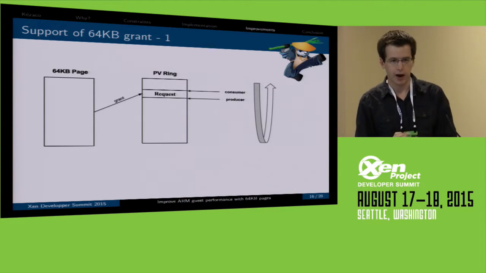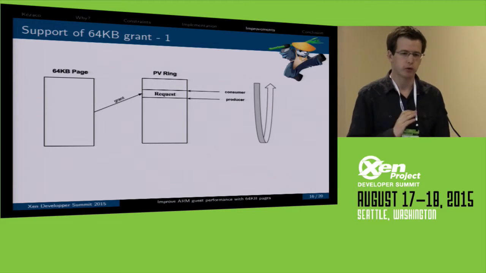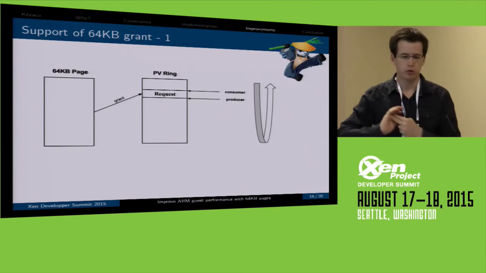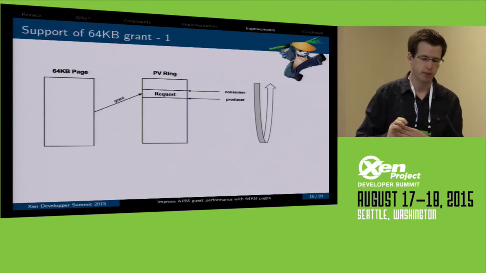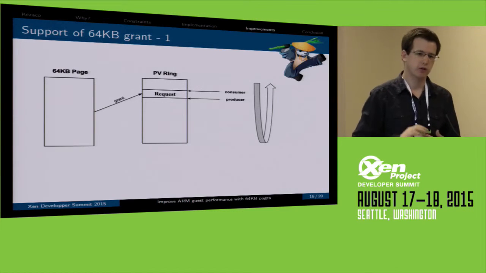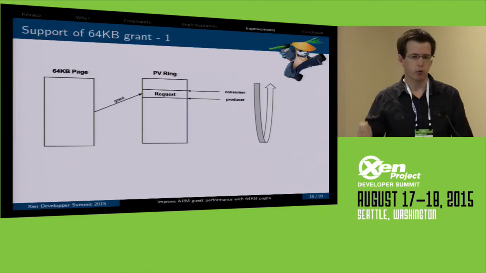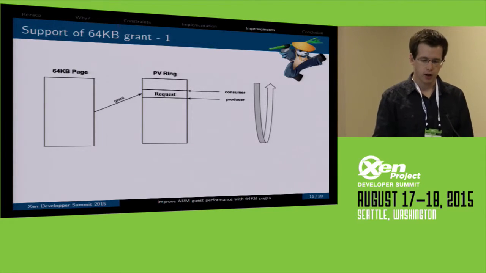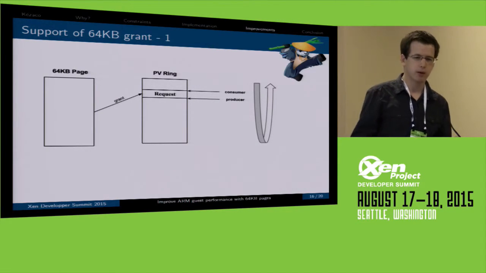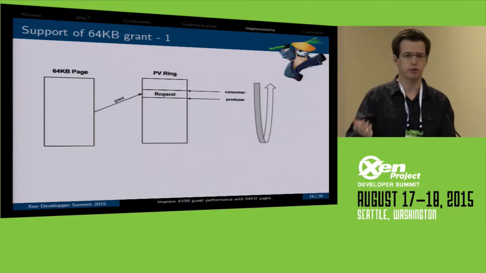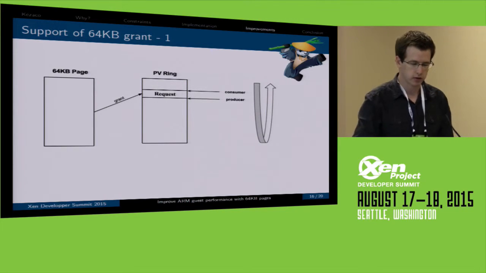I don't have any measurement for that today, but I suspect that giving access to 64K or 2 megabytes at one time will be faster than creating a grant every time. For mapping a grant in the backend, you still have to call the hypervisor every time, so you will call the hypervisor 1 time instead of 16 times.